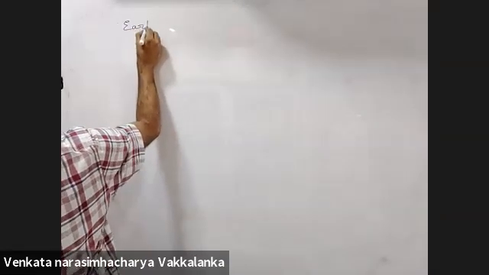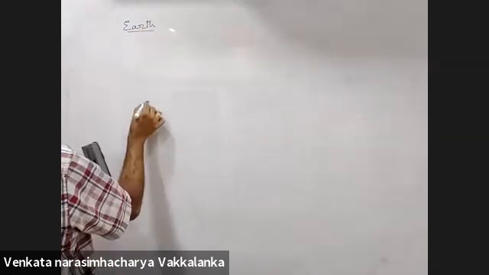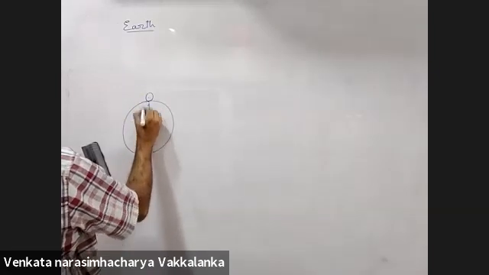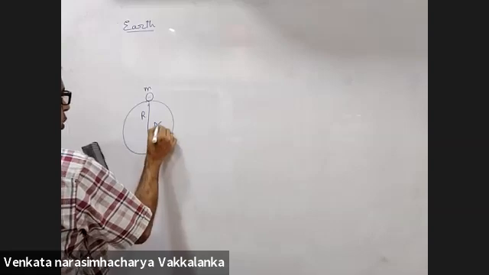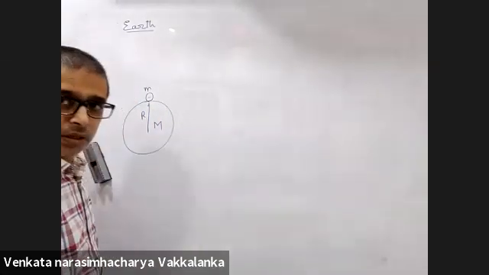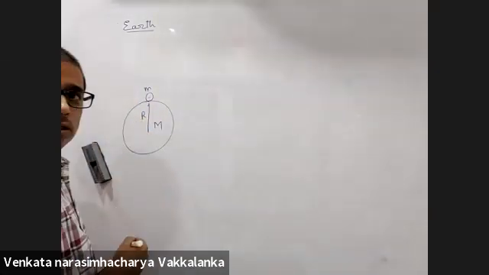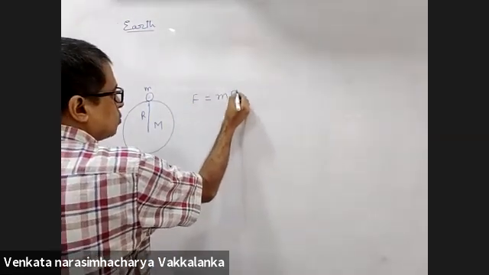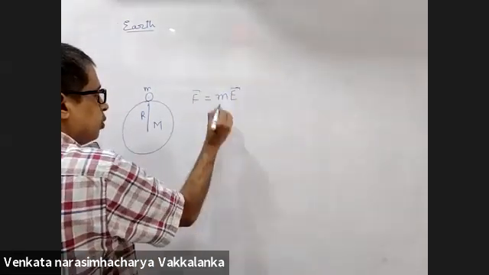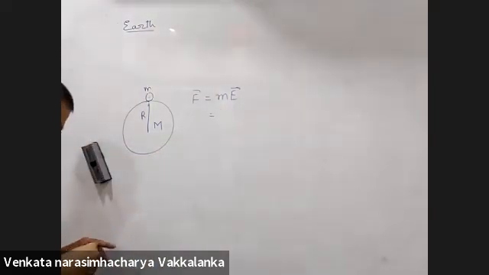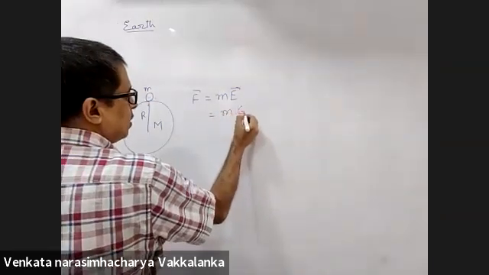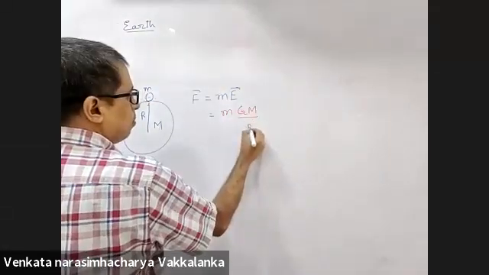Suppose you are dealing with Earth. There is a small m kept on the Earth. What will be the force on small m? Small m into E. Do you agree with this? Yes, sir. What is the field on the surface of a solid sphere? G capital M by R square.